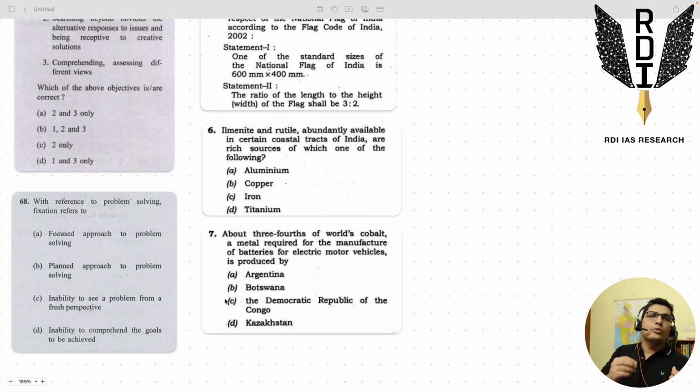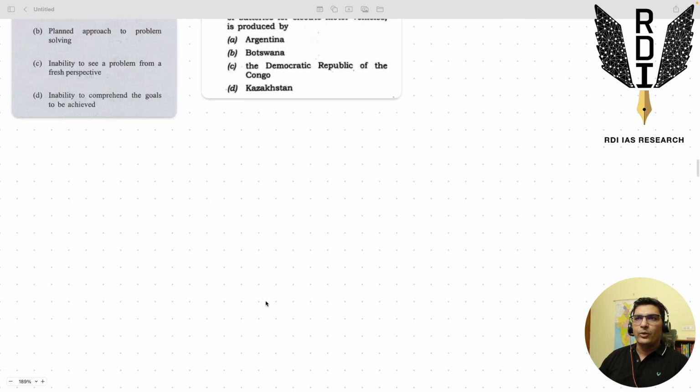So read one basic source 10 times. Keep in mind the constraints of UPSC and of the student, and your preparation is going to be much more efficient, much more accurate, right? So we'll move on to the next part now.